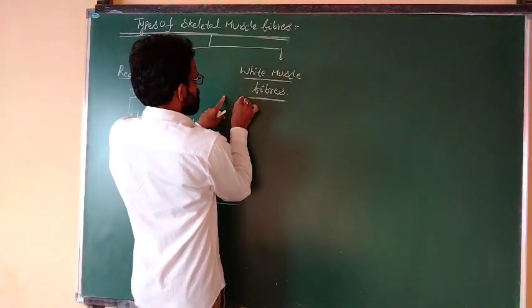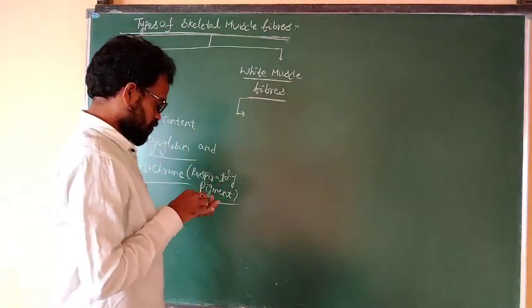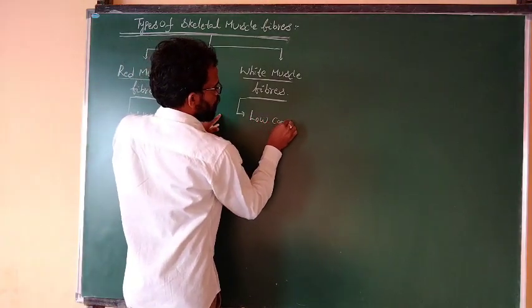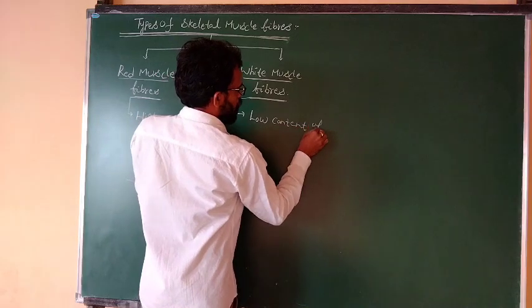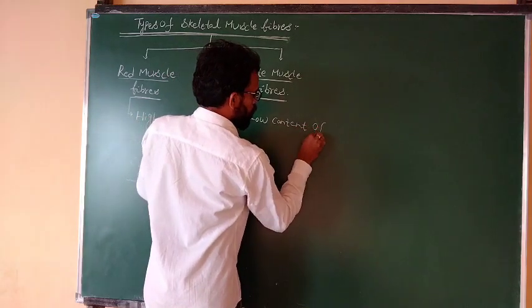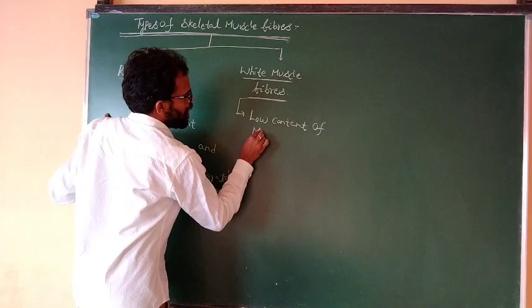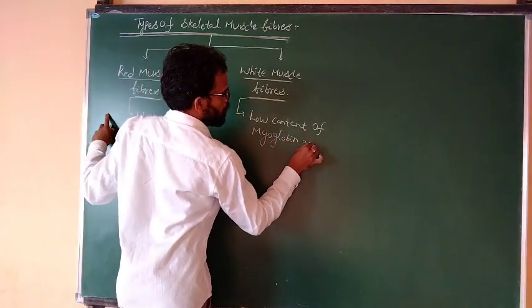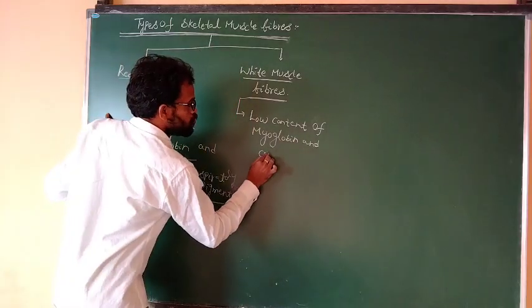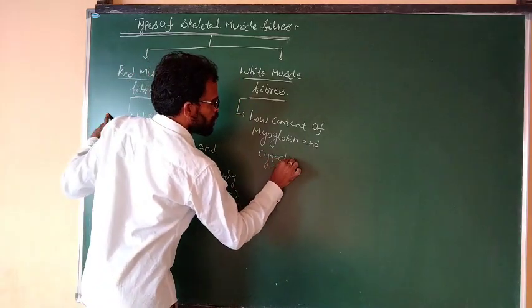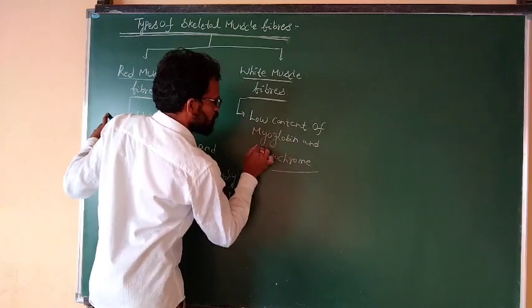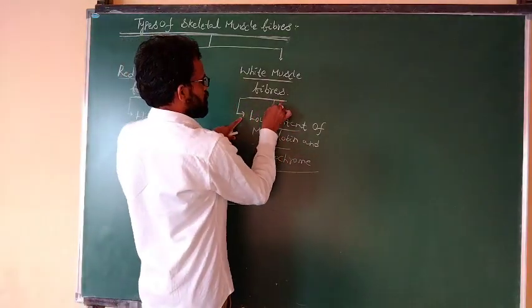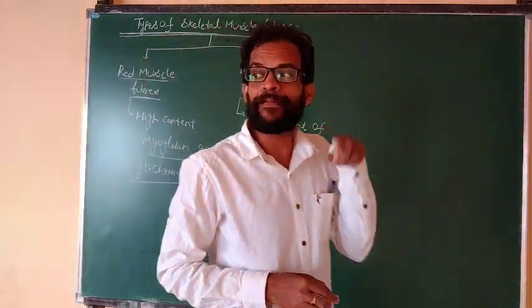White muscle fiber contains a low content of myoglobin and cytochrome. That's why it looks white in appearance.